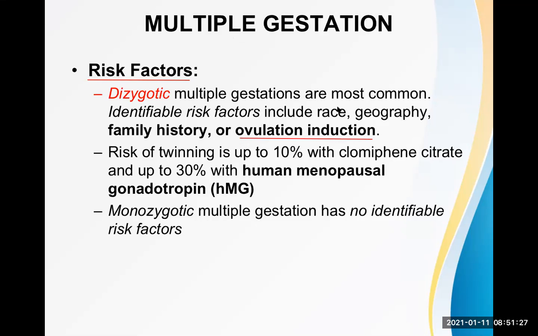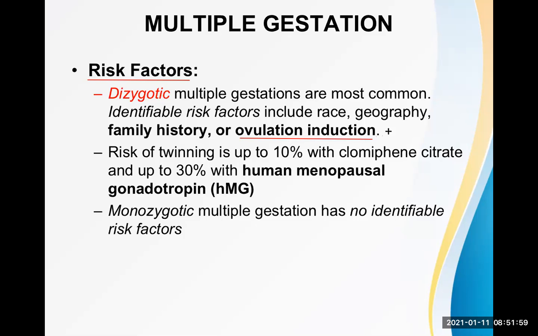Now, race and geographical location are not in our hands, and we cannot even explain why they are so common, but we have to take a very good history in the obstetrical history taking, that is family history. Any birth of twins or triplets or quadruplets or any type of multiple gestation before in the family or not. And another important question is, was the lady using some ovulation induction drug or not?